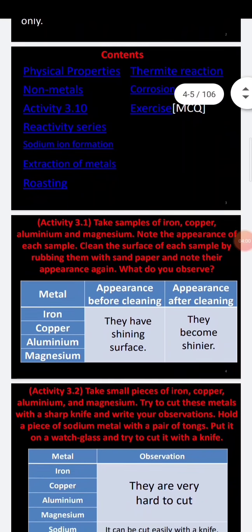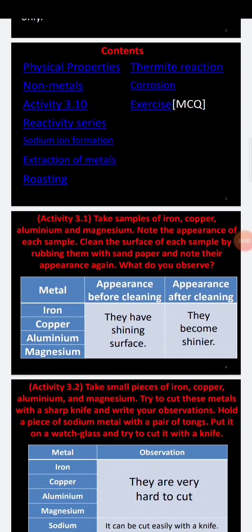By this we can say that metals are shiny in nature. This is one of the physical properties of metals. So what can we say? Metals are lustrous. Iron, copper, aluminium and magnesium have shiny surfaces, so we call these metals lustrous.